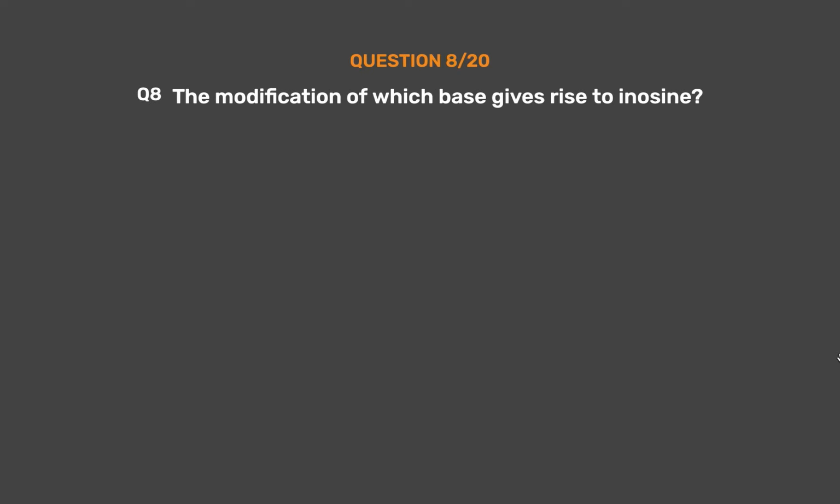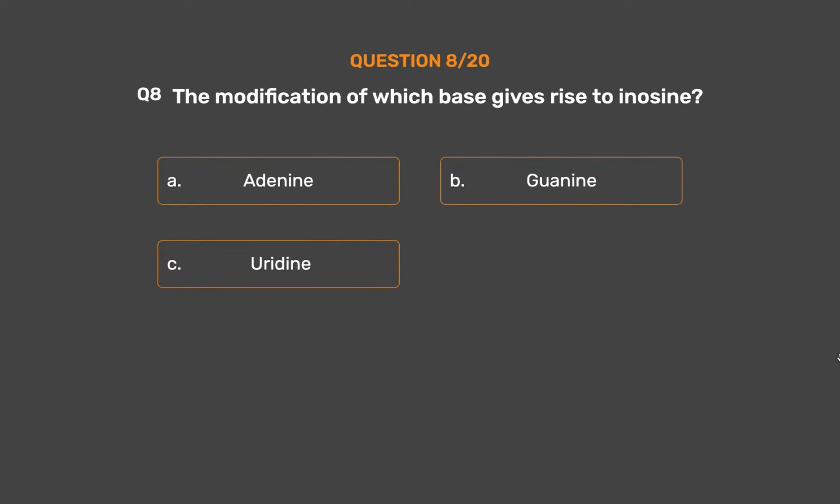Question number 8. The modification of which base gives rise to inosine? Option A. Adenine. Option B. Guanine. Option C. Uridine. Option D. Cytosine.